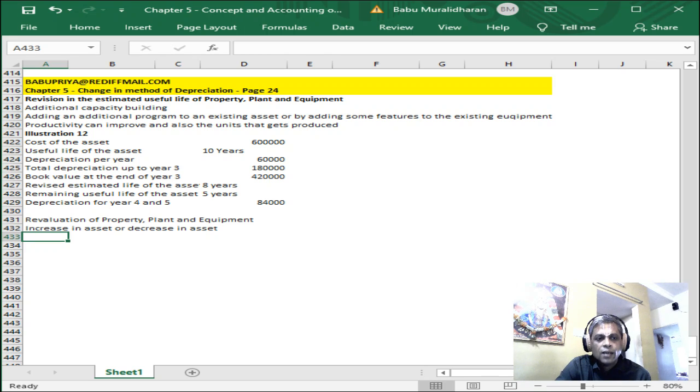Hope this is clear, right? Please go through this, and then let me come back. Please come back to me for any queries or clarifications on this particular topic, and also get yourself clear on how revision can happen on the life of the asset or on the book value of the asset as well.